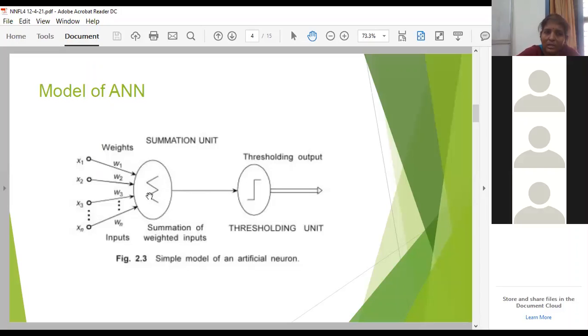This model is for artificial neural network. The input neurons are represented usually with x1, x variable, which is representing your dendrites in the biological neuron. And coming to the weights, which will be multiples of this input neuron.